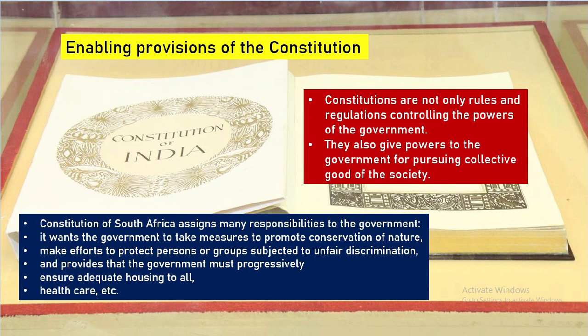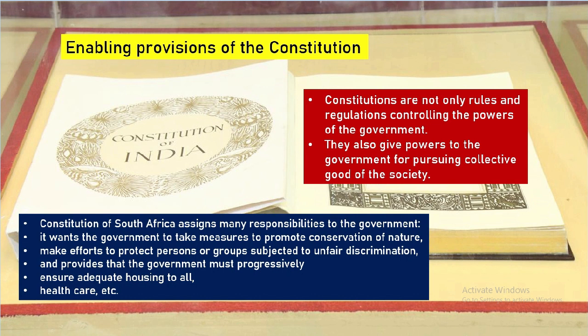The Constitution of South Africa assigns many responsibilities to the government. It wants the government to take measures to promote conservation of nature, to make efforts to protect persons or groups which are subjected to unfair discrimination, and also provides that the government must progressively ensure adequate housing to all, healthcare, etc. So, the Constitution not only specifies the rules and the regulations, but it also empowers the government for pursuing the collective good of the society.